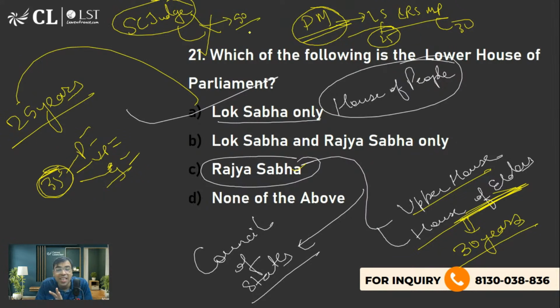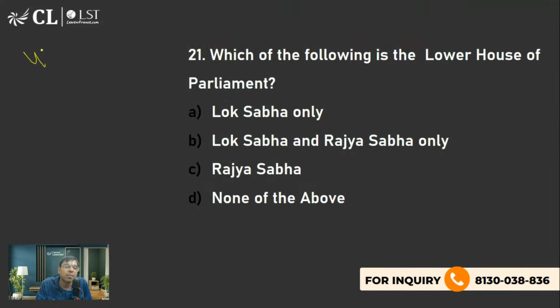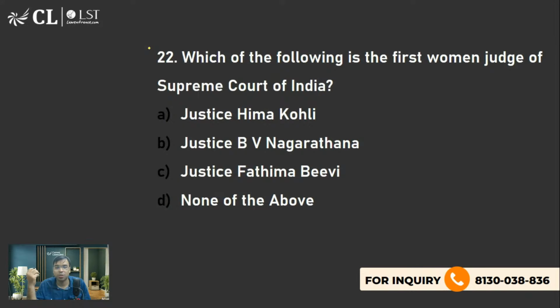At least in recent years, I would say even 55. Hardly you will find anyone becoming a Supreme Court judge who is less than 55 years of age. Because think about it, they have to practice as a lawyer for 10 years, and 5 years as a high court judge etc. Plus of course the other eligibility. So practically speaking, no one becomes a judge before 50. Minimum I would say 50. High court judges we have seen in their 40s. So that's what you should know.